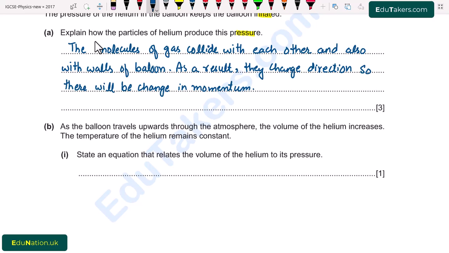This causes a force on surface of wall and produces pressure.